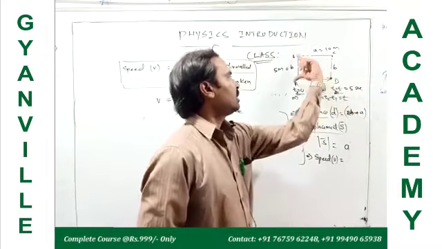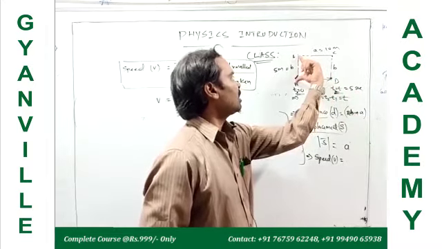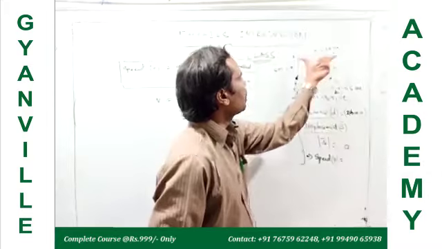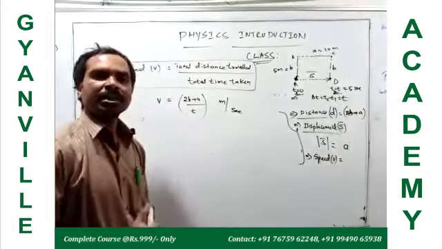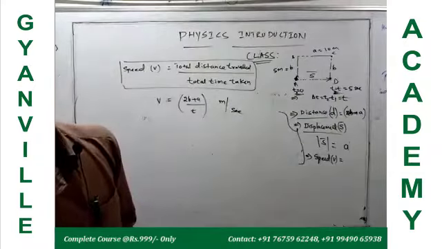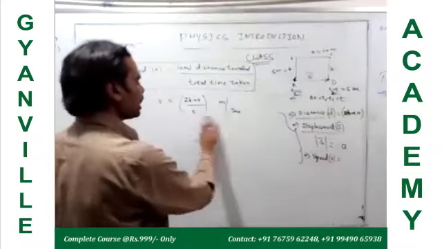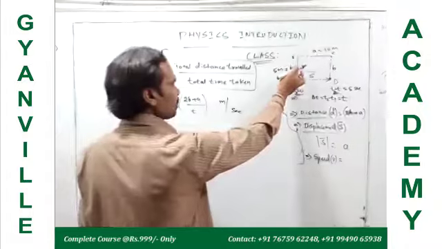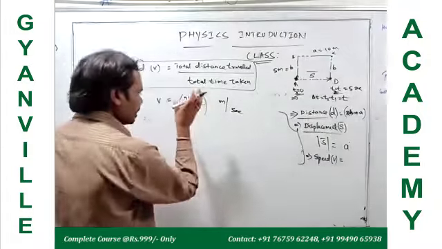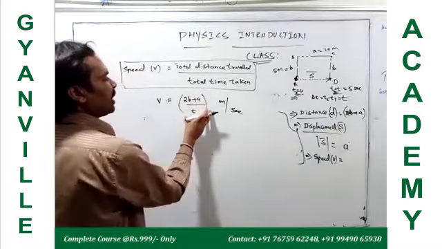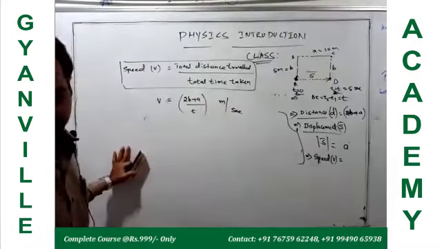Suppose this side length, this width, is 5 meters and this length is 10 meters. Then what is the speed of the moving particle? Now you can calculate, for these values, B is equal to 5 meters, A is equal to 10 meters. What is the speed of the moving particle? Can you find it?